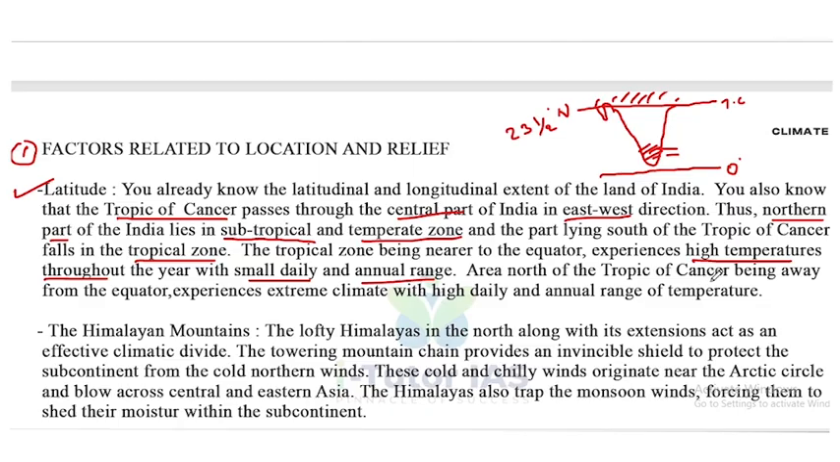Area north of Tropic of Cancer, being away from the equator, experiences extreme climate with high daily and annual range of temperature. So the areas above the Tropic of Cancer experience very extreme climate. So that is the latitudinal difference.